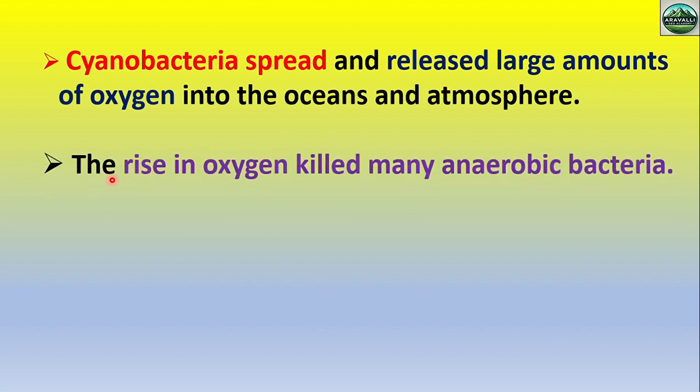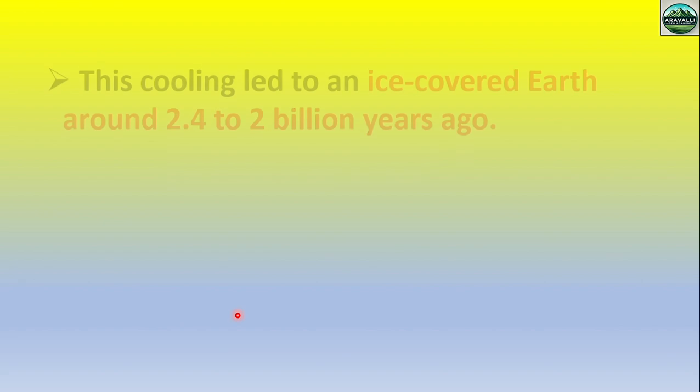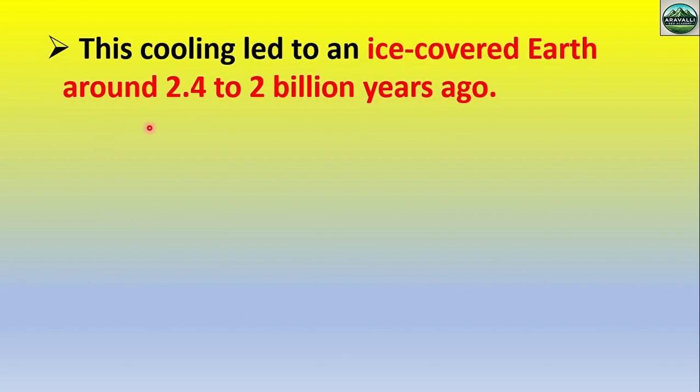The rise in oxygen killed many anaerobic bacteria. Anaerobic bacteria prefer a reducing environment, so this oxygen was harmful for them. Oxygen reacted in the atmosphere, causing a major global cooling. Scientists also believe this increasing oxygen was responsible for the cooling in the Neoproterozoic time. This cooling led to an ice-covered Earth around 2.4 to 2 billion years ago. We will discuss this point in detail in the ice age chapter.